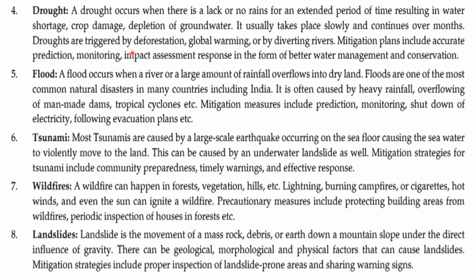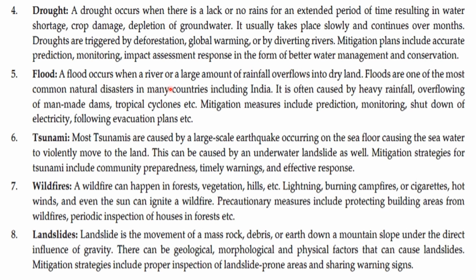Drought is triggered by deforestation, global warming, and diverting rivers. Mitigation plans include accurate prediction, monitoring, impact assessment, and response in the form of better water management and conservation.